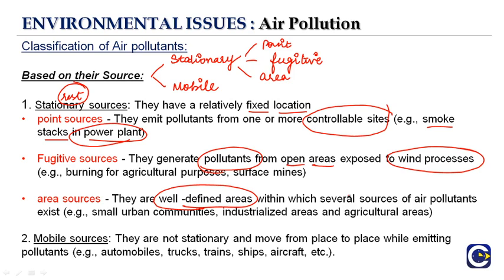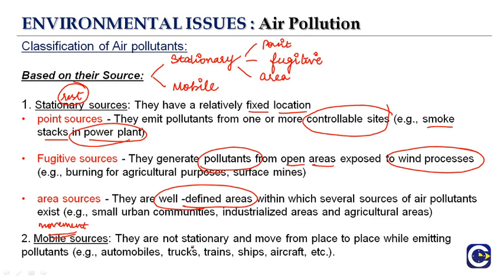Right? So on the basis of their source, one is stationary, that means it is not moving, they have their fixed location, they are causing the pollution in the atmosphere, in the air. Second, we have the mobile sources. So mobile means movement. Movement, that means these sources are moving.